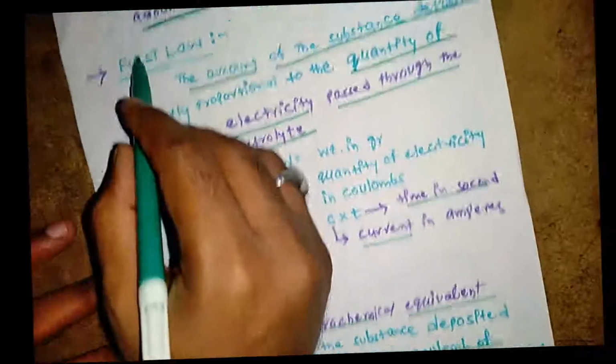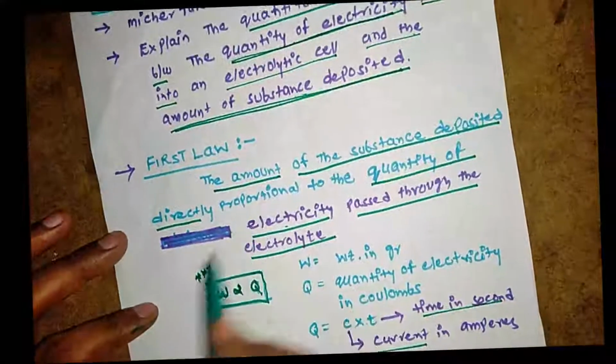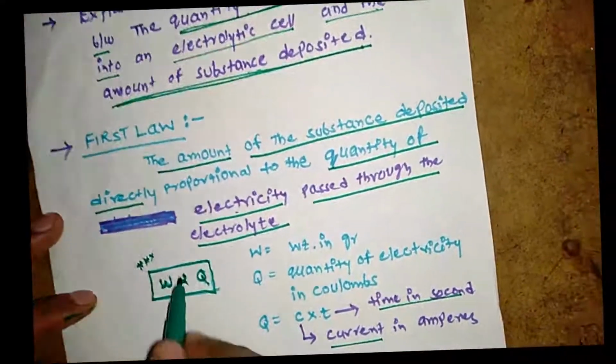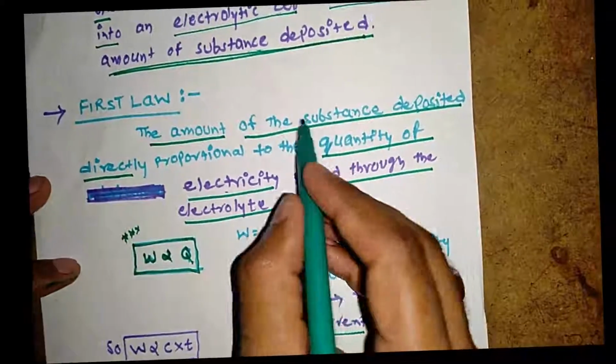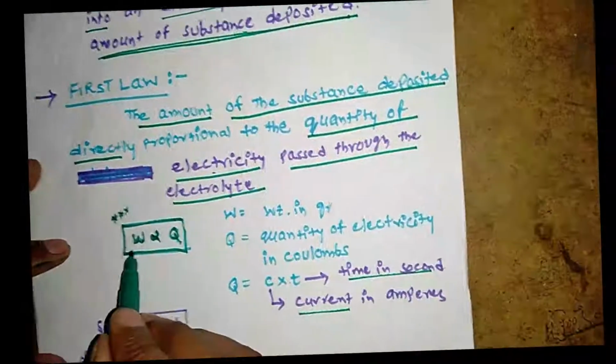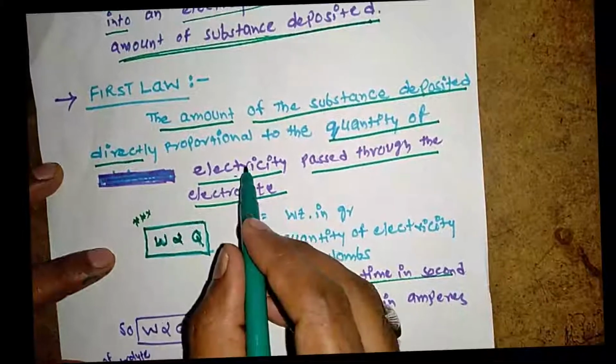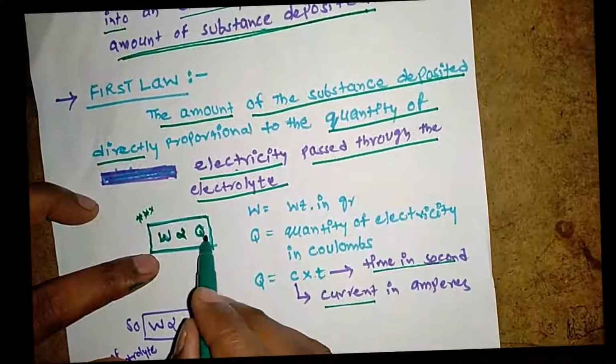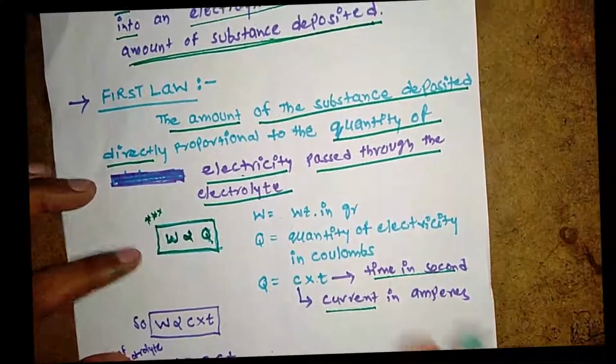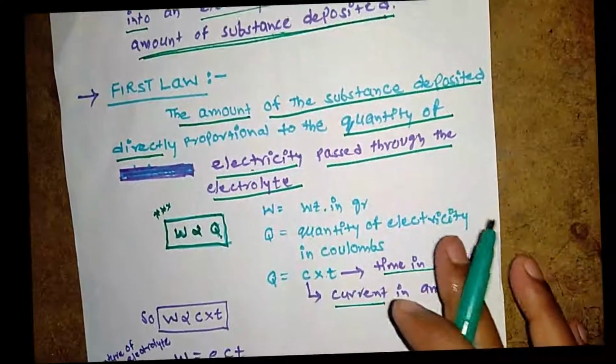So what is the first law of Faraday? W is directly proportional to Q. The amount of the substance deposited is directly proportional to the quantity of electricity. This is the first Faraday law.